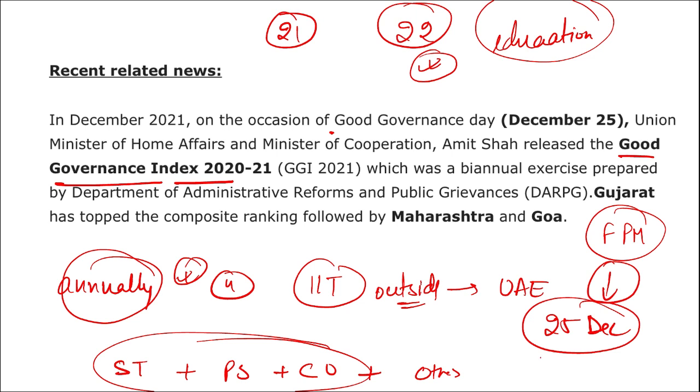This year, Amit Shah released the Good Governance Index 2021, in which the state that has topped is Gujarat. You need to know this. The state that topped in the Good Governance Index released by Amit Shah on 25th of December, Good Governance Day, is Gujarat.